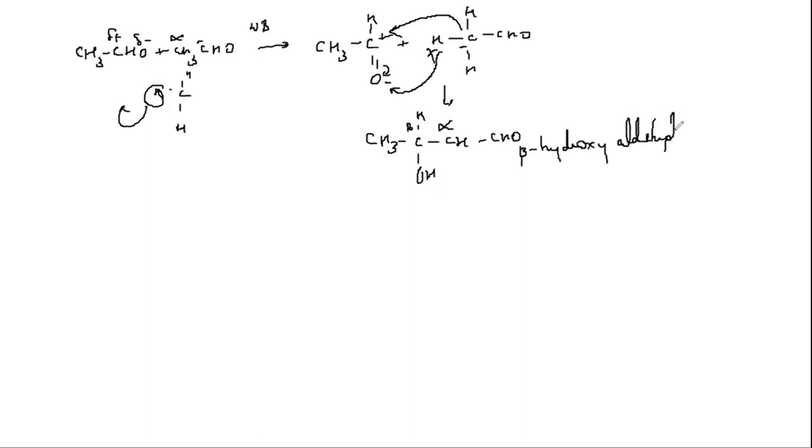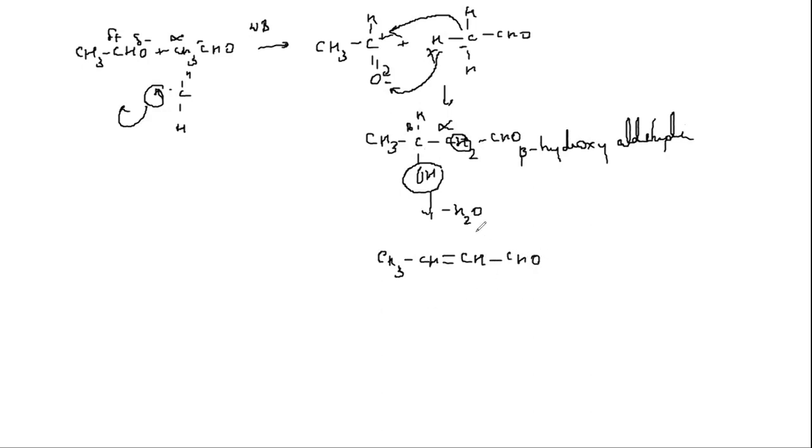Correct? Beta hydroxy aldehyde. Okay, further what happens? Further, there is elimination of water, OH, and a hydrogen is removed from the beta position. One hydrogen is removed from the beta position. So what do I get? CH3, CH, there is a double bond, then CH, then we get CHO. This is the compound that I get.